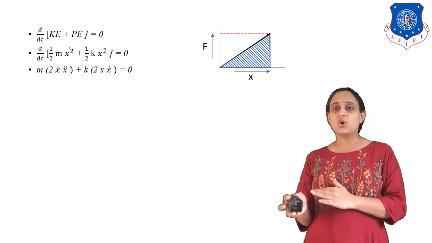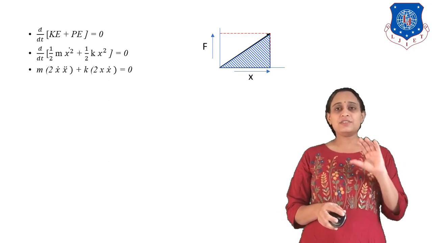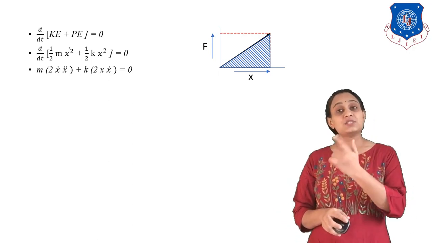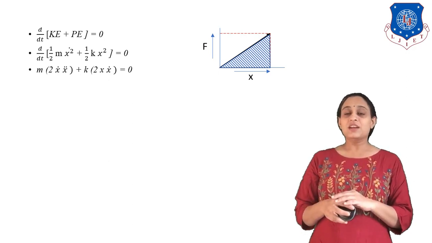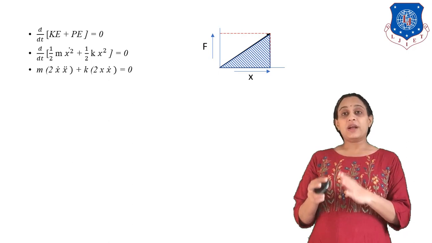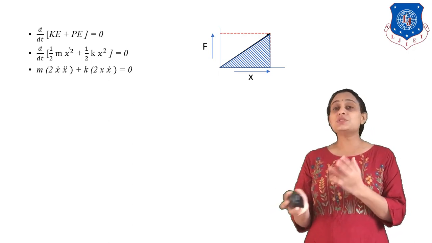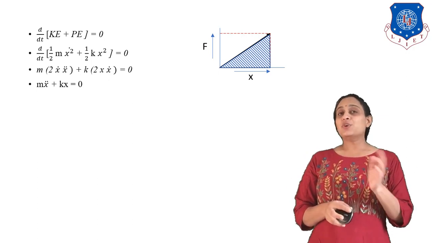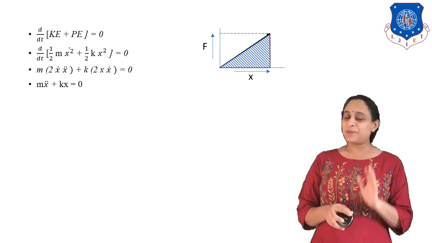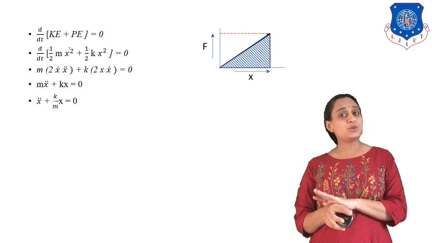Now let us solve further. We have k, we have x square. So d by dt of x square, let us have the differentiation. What is the differentiation? 2x into x dot is equal to 0. Now 2 is cancelled. x dot can be cancelled. So what is our final equation? It is m x double dot plus kx is equal to 0.